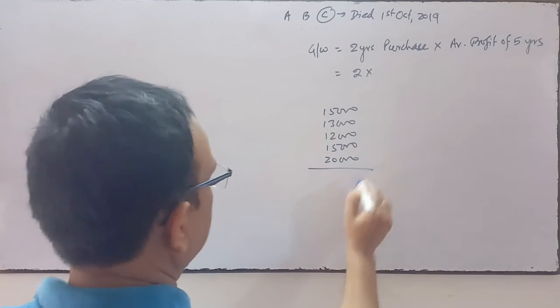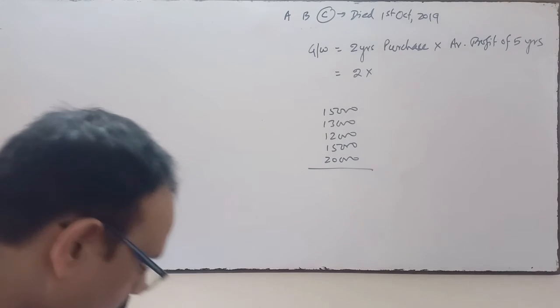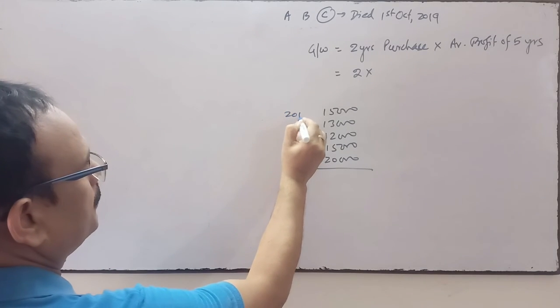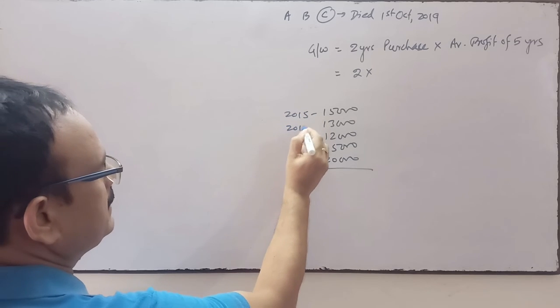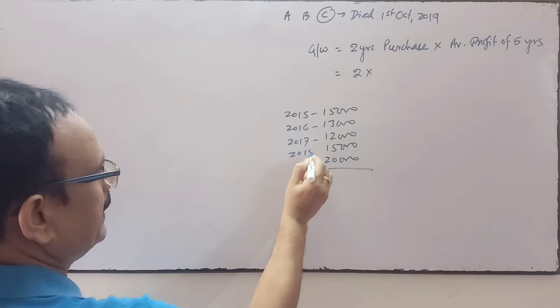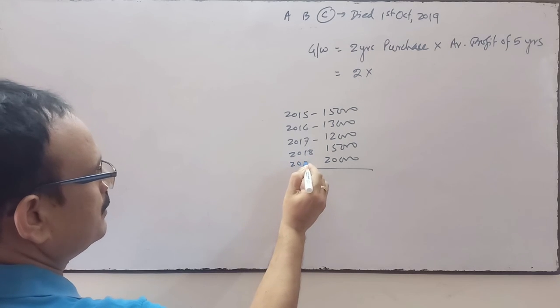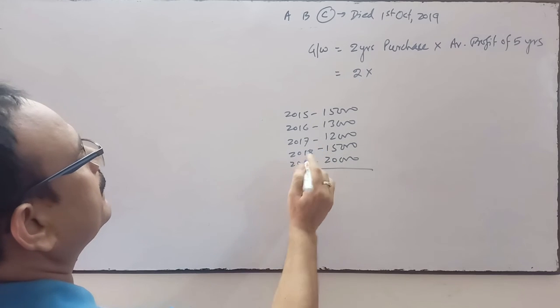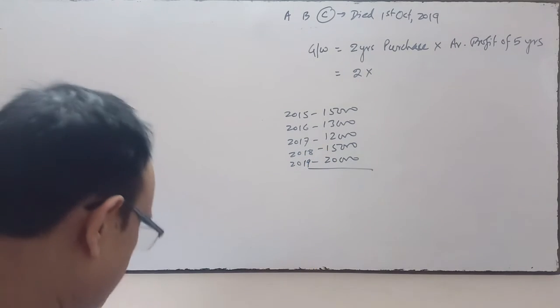This is the profit of last 5 years. These are the profit of 5 years.